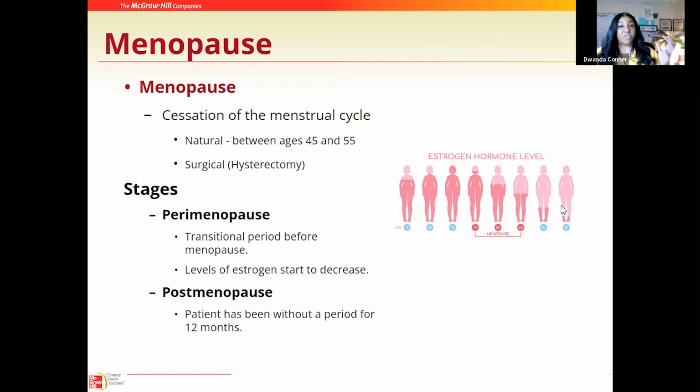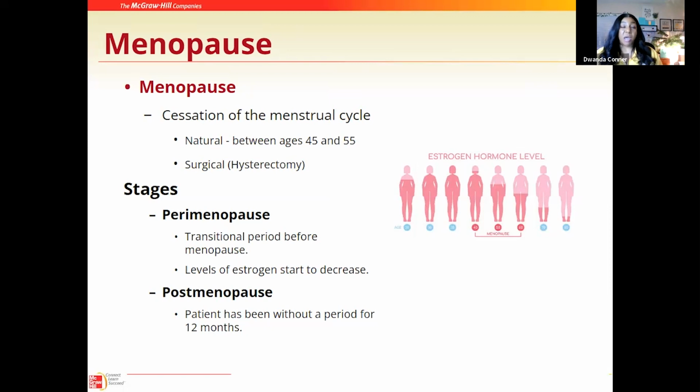As that level of estrogen starts to decrease, the menstrual cycles will start to slow down in their recurrence, and then that'll take us through the stages of perimenopause to postmenopause. Perimenopause is the transitional period before actual menopause occurs. That's when the estrogen levels start to slowly decrease.